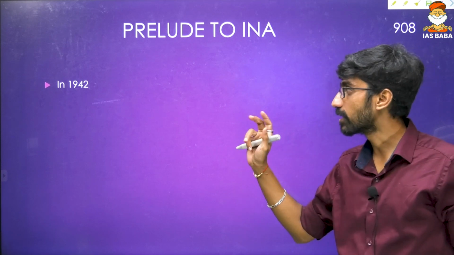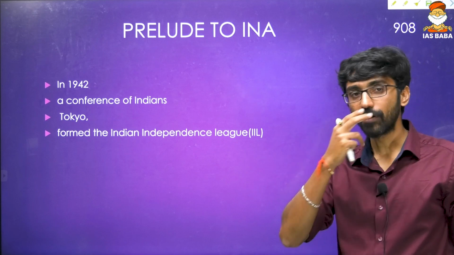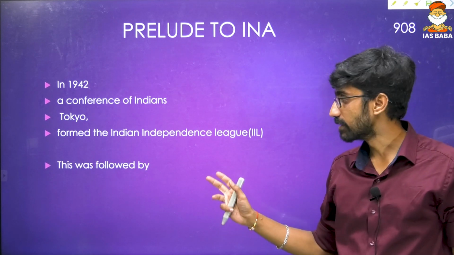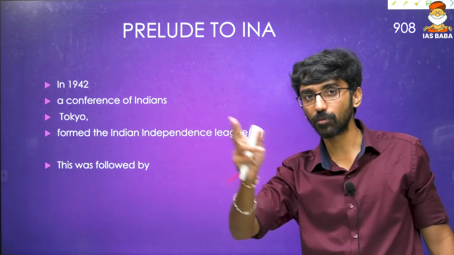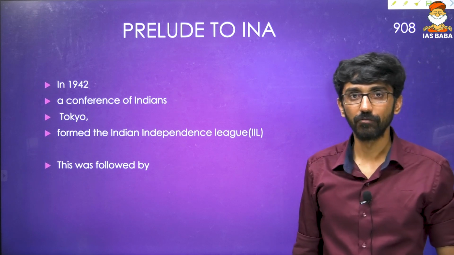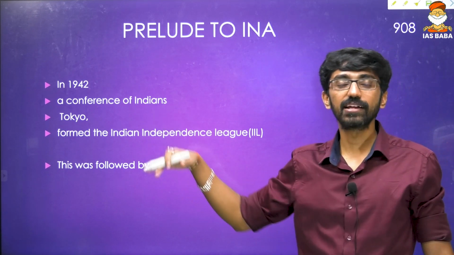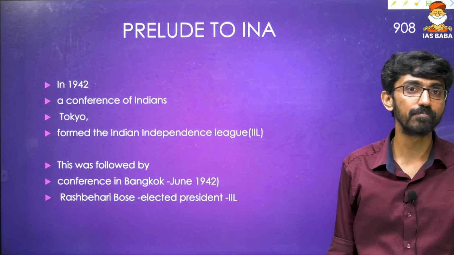In 1942, there was a conference of Indians in Tokyo, in Japan, and they formed an organization called the Indian Independence League, with the help of Rash Behari Bose, because he had gone to Japan after the revolution failed in 1915 with the help of the Ghadar party. These are the leaders who were organizing conferences. Then there was one more conference in Bangkok in June 1942.